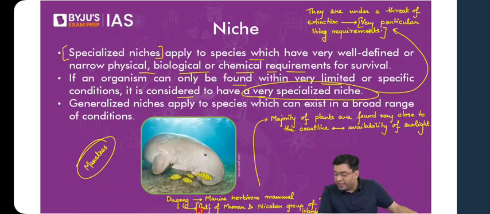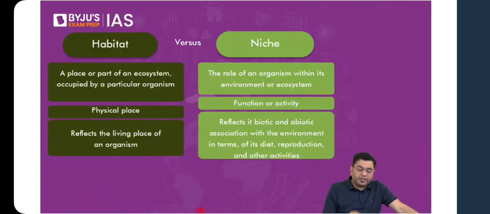Okay, we can say that Euryphytes have a wide spectrum of niches. You can say that they have a generalized niche. So this is your difference between a habitat and a niche.